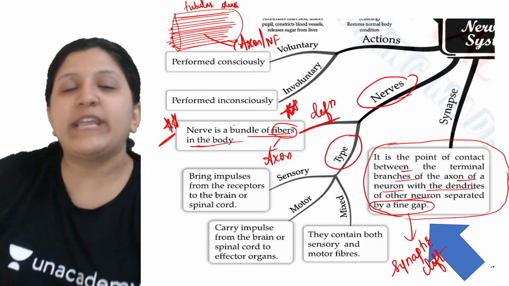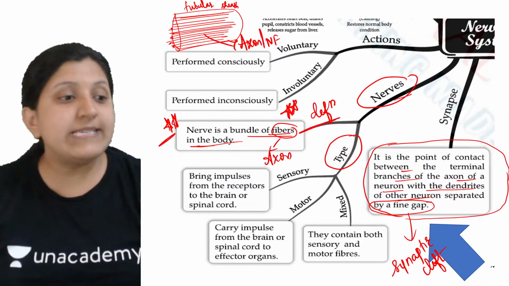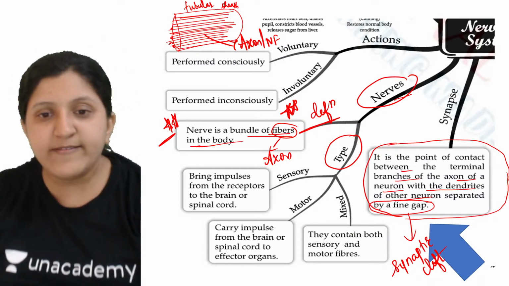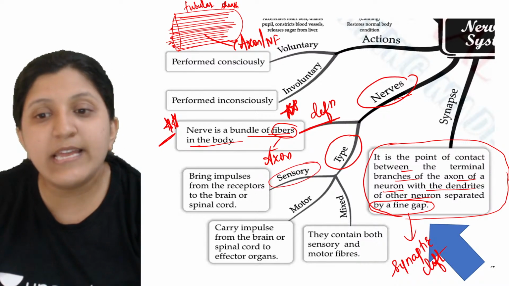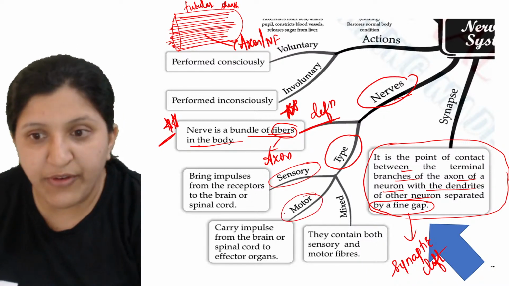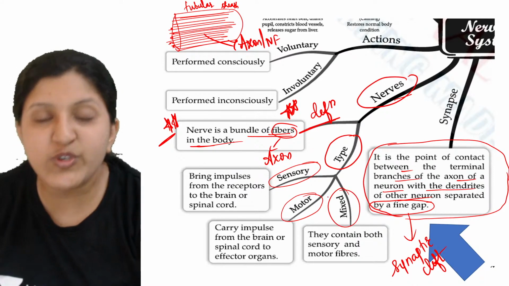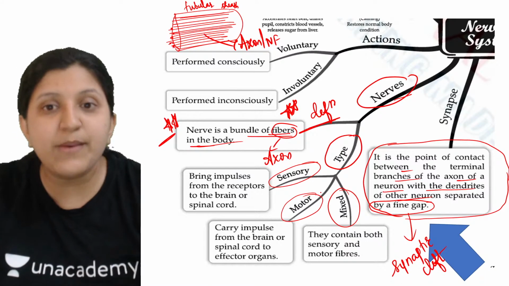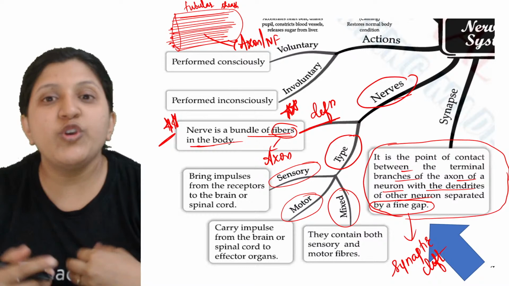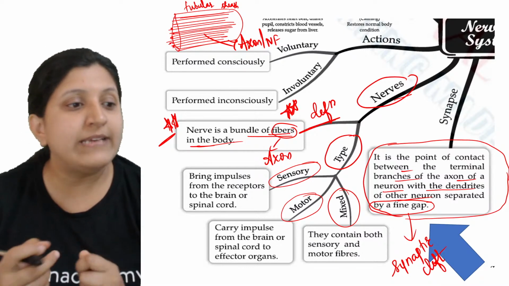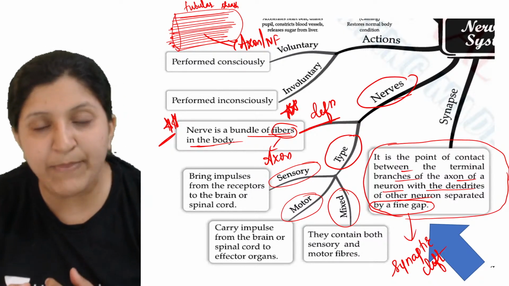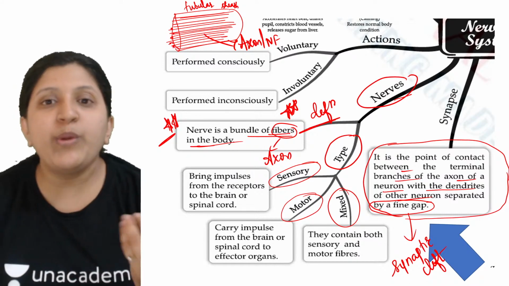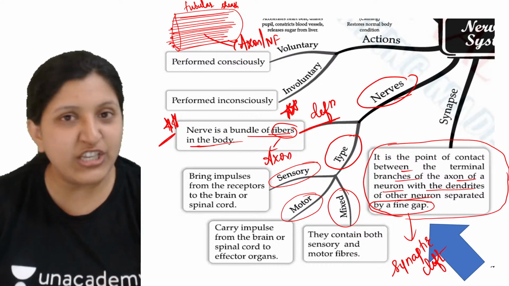So now we saw what exactly a nerve is. We will discuss the different types of nerves: a sensory nerve, a motor nerve and a mixed nerve. A nerve is just a bundle of axons, but there is a chance that mixing up of impulses can occur. In order to prevent that, an insulating material, the myelin sheath, is present.